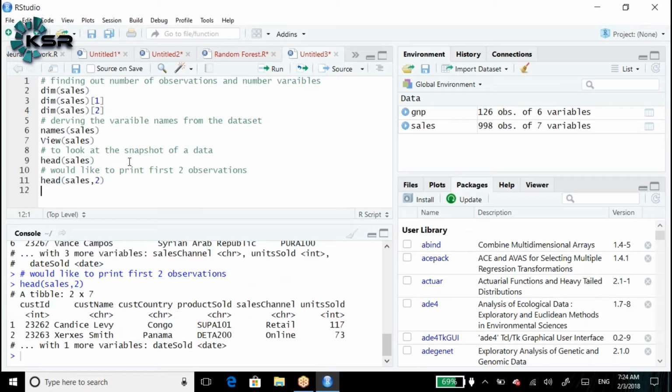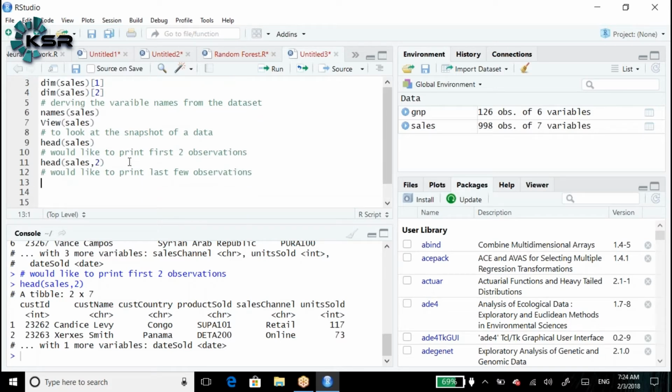If you would like to print the last few observations, how do you print them?